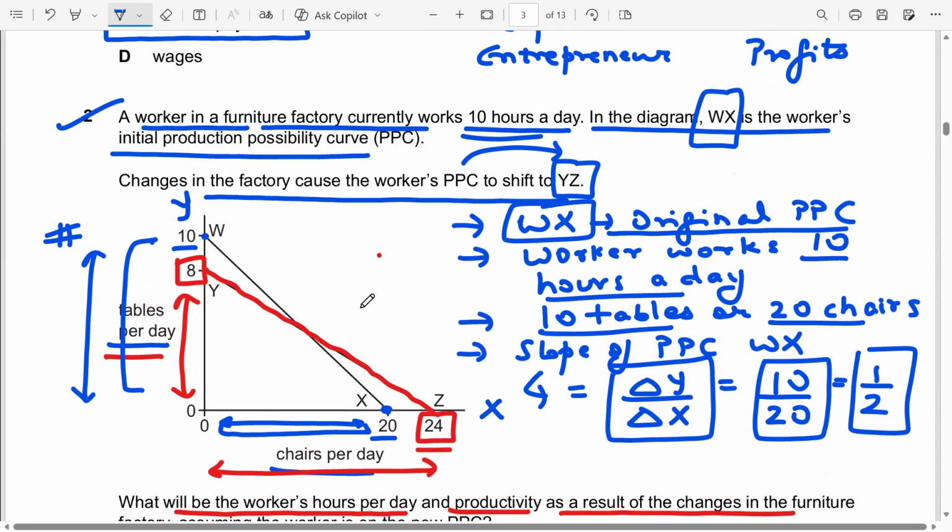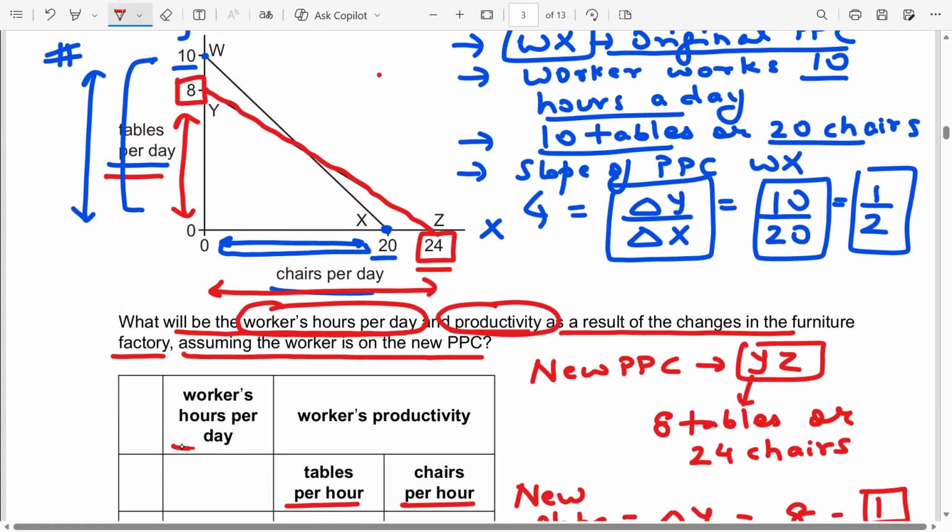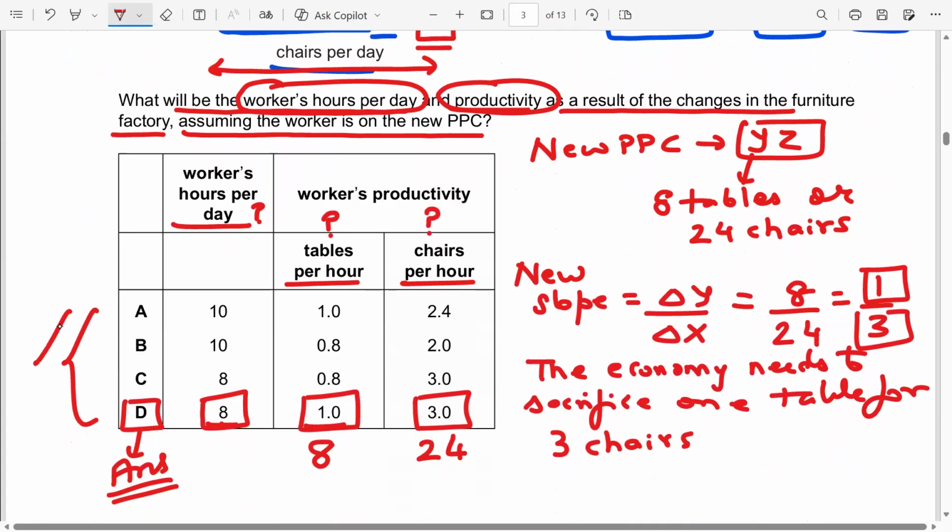Then if the new production possibility curve becomes YZ, we need to find what? The question was asking us to find out workers' hours per day and productivity. Productivity means how many tables and chairs the workers can make in 1 hour. So basically, we need to find out these 3 values: workers' hours per day, and workers' productivity in tables and chairs. We were given 4 options.